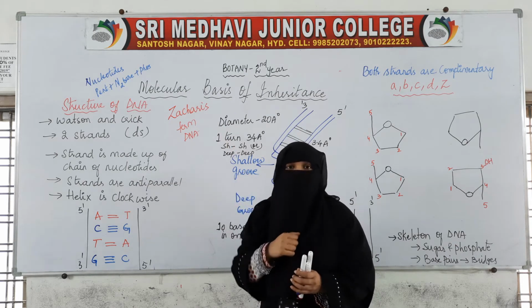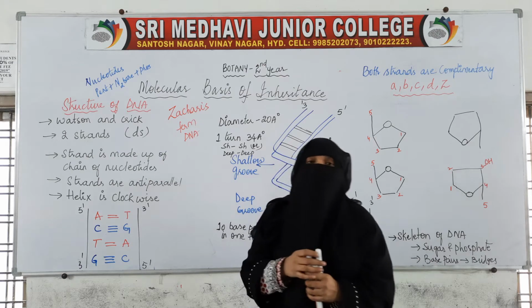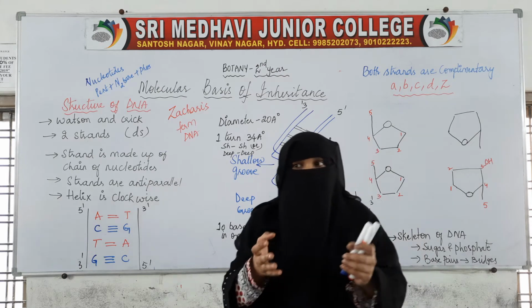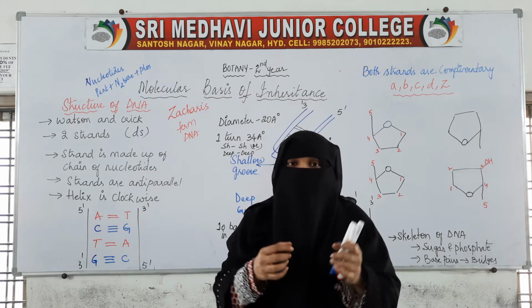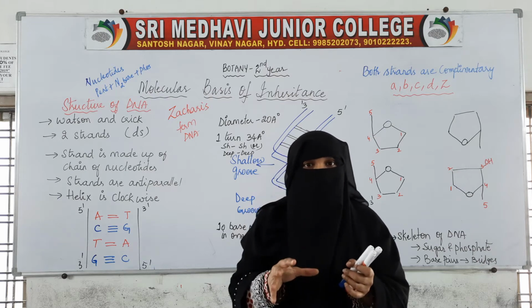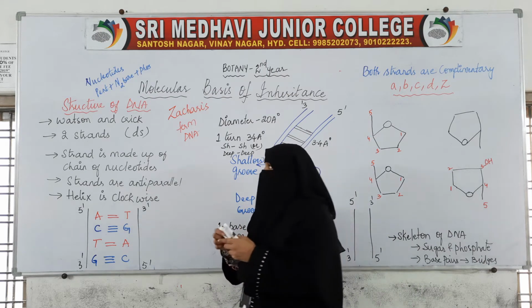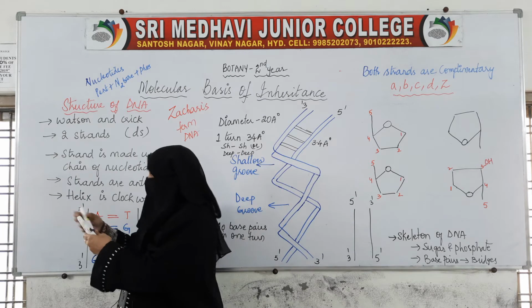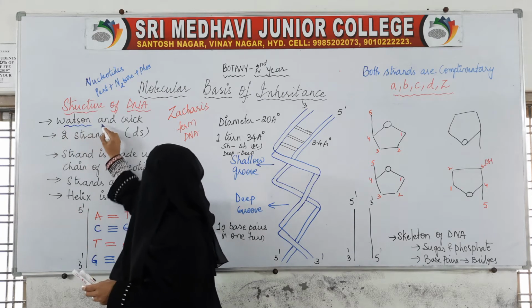It was observed by Friedrich Miescher, and the structure of DNA, how the DNA is present and what is present in it, was given by two famous scientists, Watson and Crick.